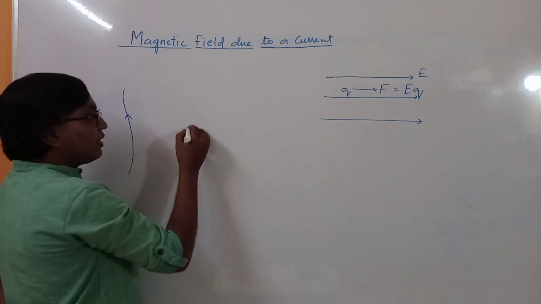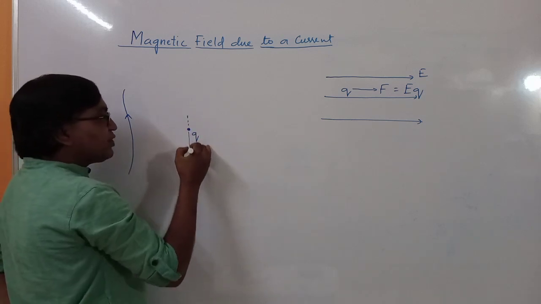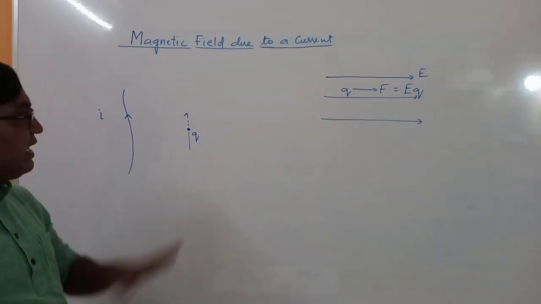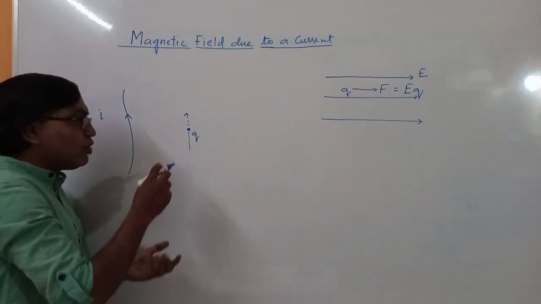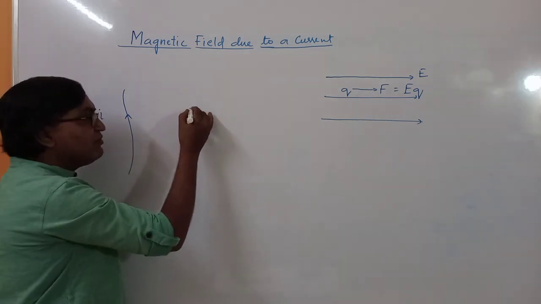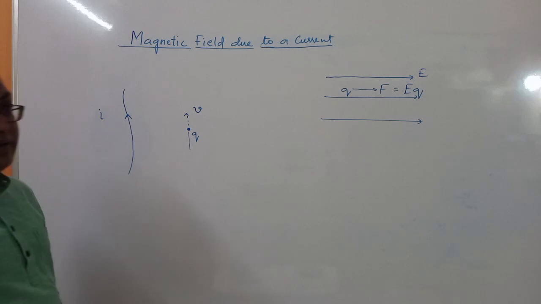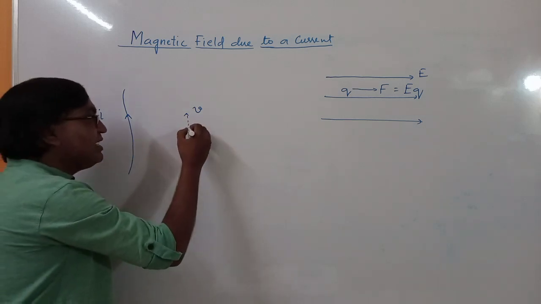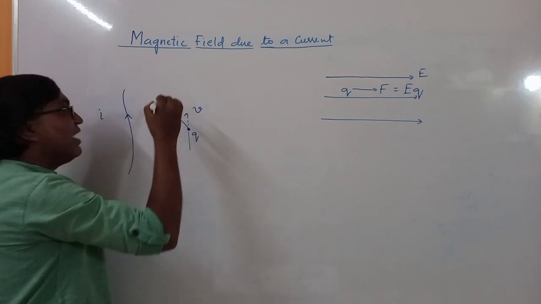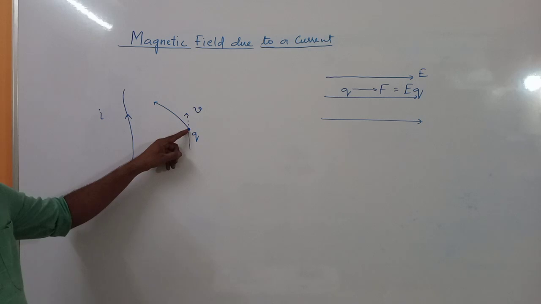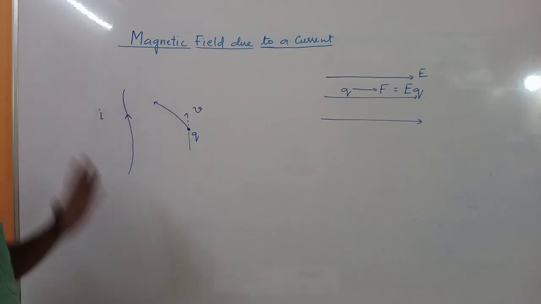Suppose if you project this charged particle, earlier the charged particle was kept at rest, पहले रेस्ट में रखा था. अभी अगर इसको हम एक वेलोसिटी देते हैं, suppose if you project this charged particle with certain velocity, then what is found? What is the observation? Observation ये था कि ये चार्ज पार्टिकल वायर की तरफ डिफ्लेक्ट हुआ. So this charged particle is getting deflected towards the wire.